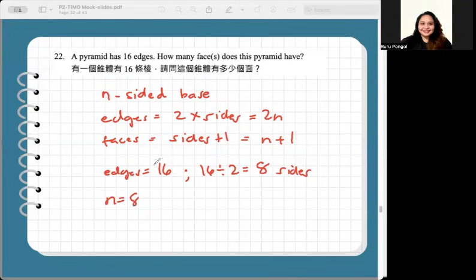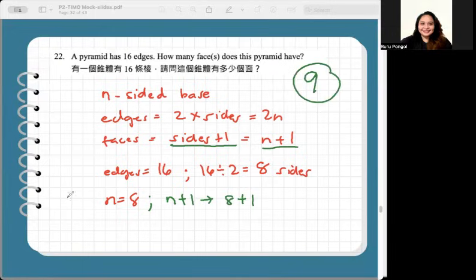If n is equal to 8, just plug it in to know the number of faces. Remember that faces is equal to sides plus 1, or n plus 1. So now this becomes 8 plus 1. Final answer to this question is 9. 9 faces for number 22.